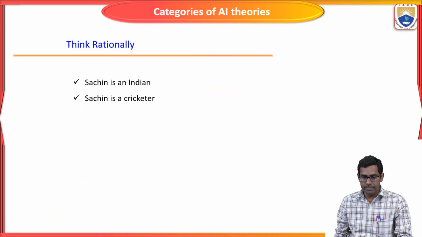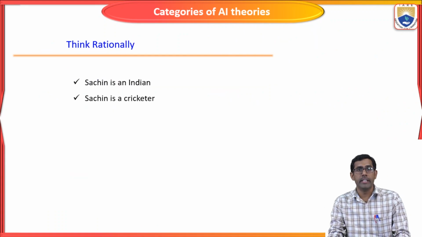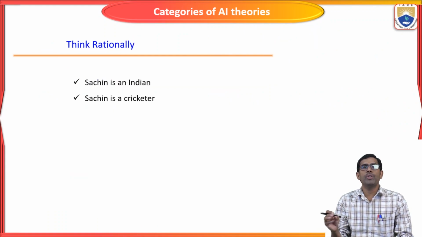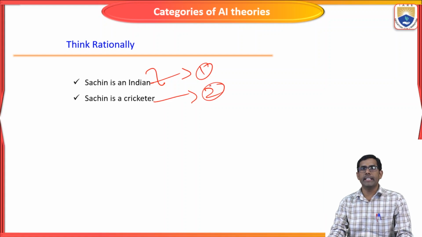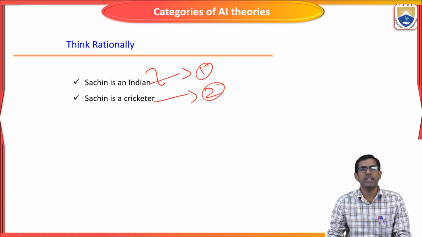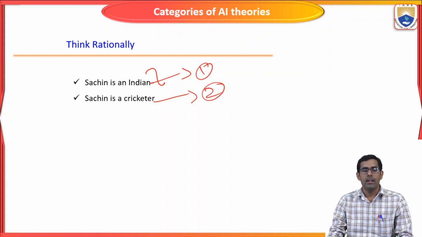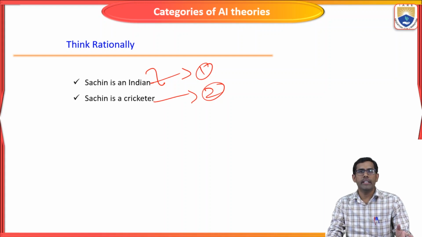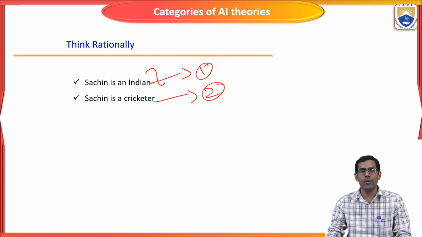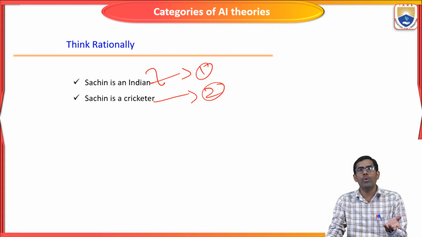For example, for thinking rationally, I am going to produce these two statements. The first statement: Sachin is an Indian. The second statement: Sachin is a cricketer. These are two statements I am stating in front of everyone. If you are a human, you are very intelligent, so you will easily predict the answers from both statements.